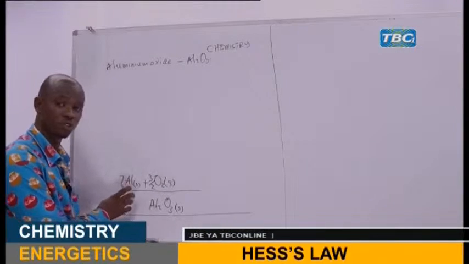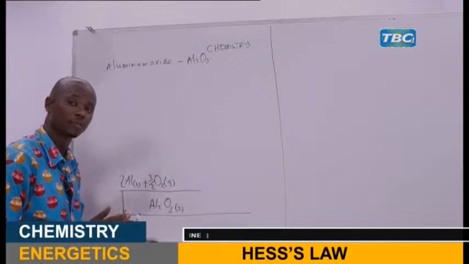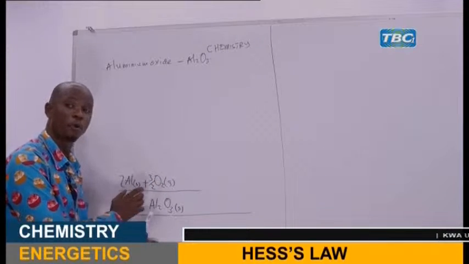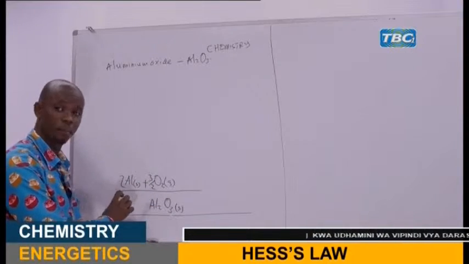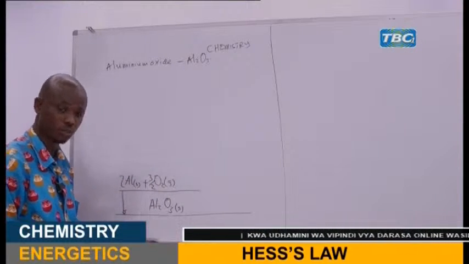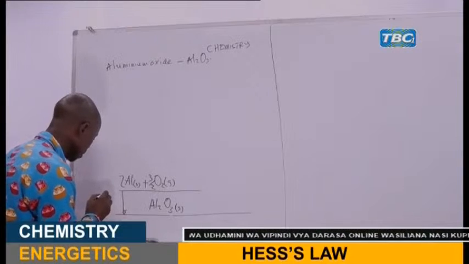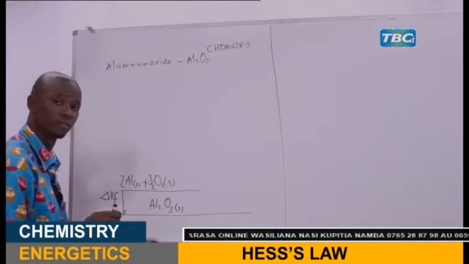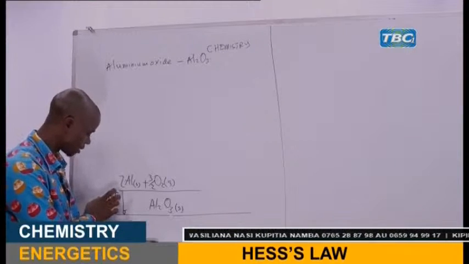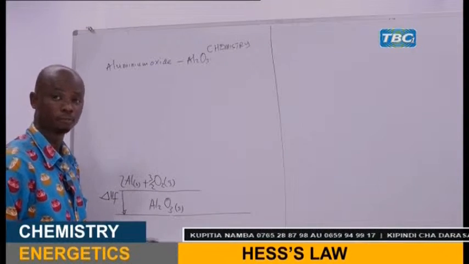So what is the name of this one? We can write, because this is the enthalpy of formation, it is not good to write the whole words here, but we can use the symbols. We can say the enthalpy of formation. That means that is the enthalpy of formation of this compound.